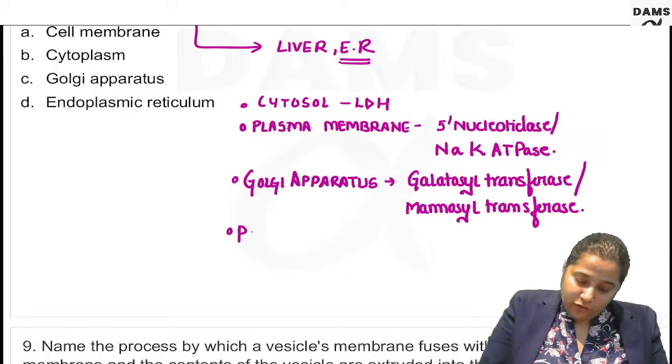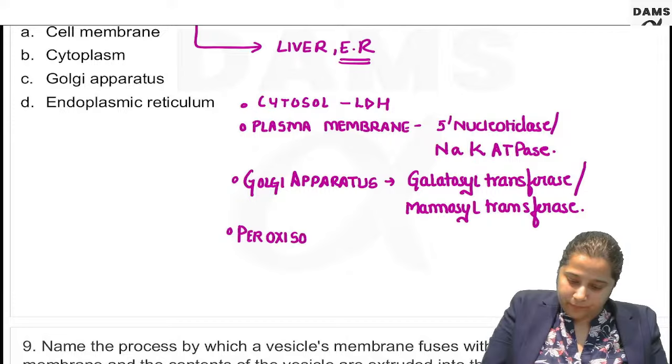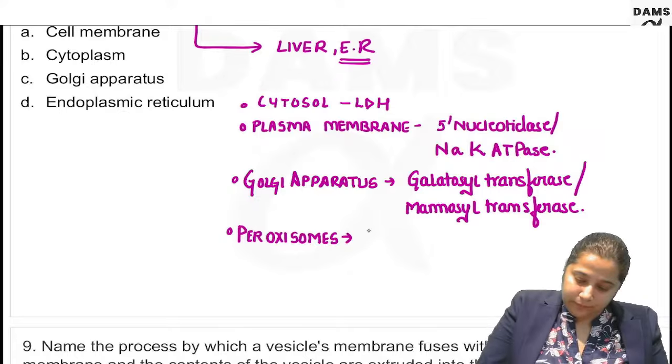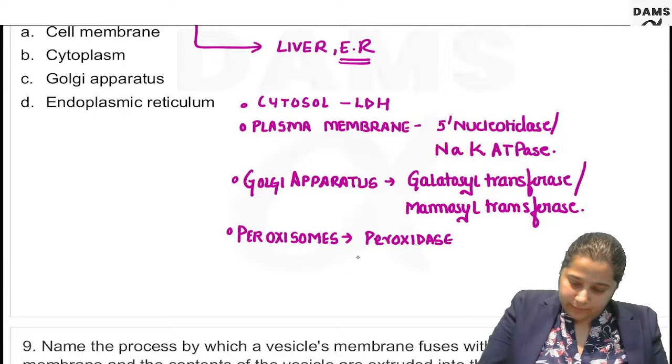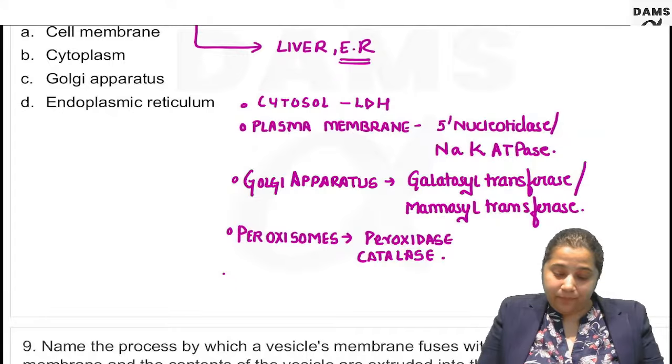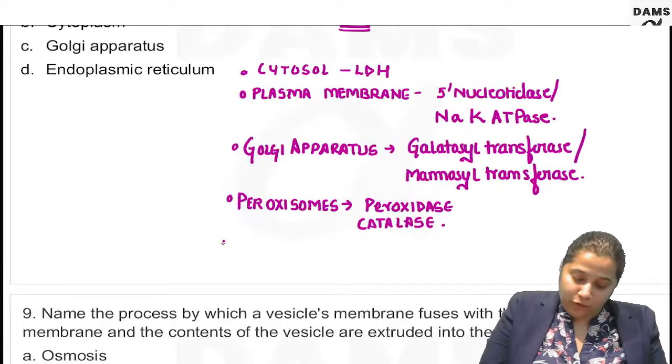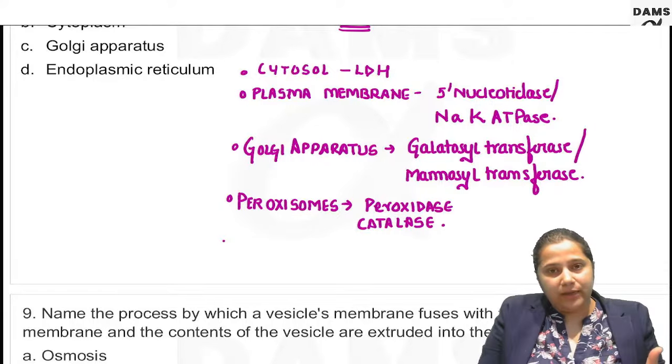Then for peroxisomes, the marker is peroxidases, catalase. Then for nucleus, the marker will be DNA.